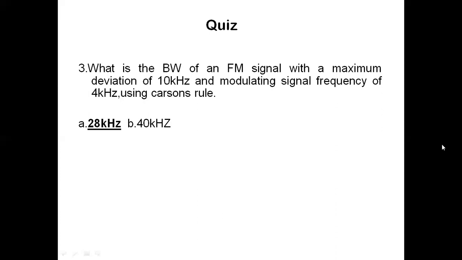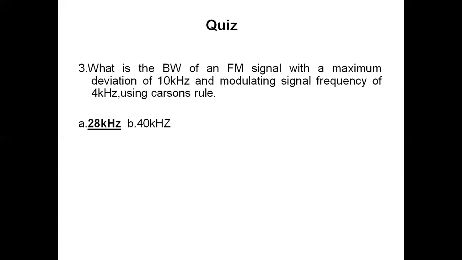By using Carson's rule, we have the formula for bandwidth. Bandwidth equal to 2 times deviation plus message signal frequency. Deviation plus message signal frequency is equal to 10 kilohertz plus 4 kilohertz. 10 plus 4, 14 into 2, 28 kilohertz is the total bandwidth occupied by the FM signal.